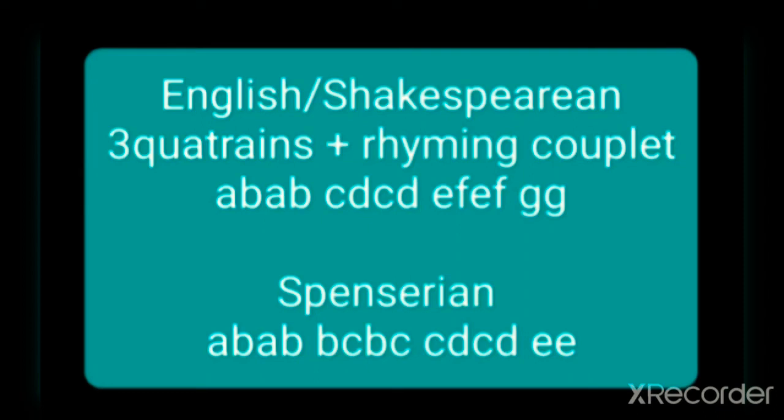Otherwise the pattern is the same, 3 quatrains plus a rhyming couplet, and the rhyme scheme is A B A B B C B C C D C D and E E. So that is the tinge of difference in the rhyming structure. Otherwise, the Shakespearean and Spenserian versions are the same.